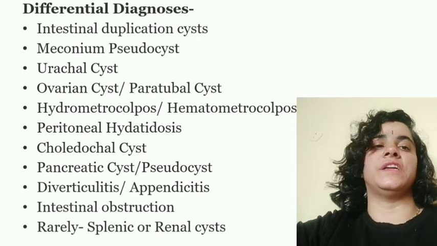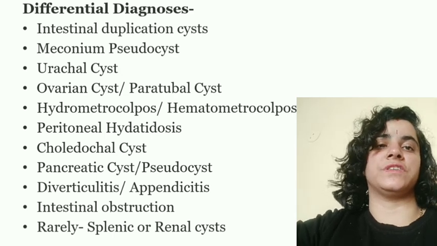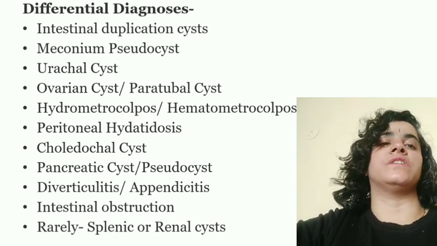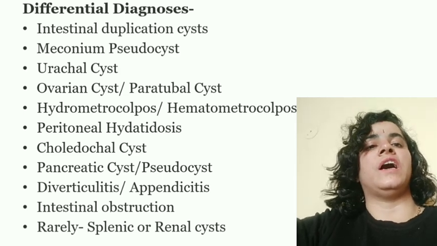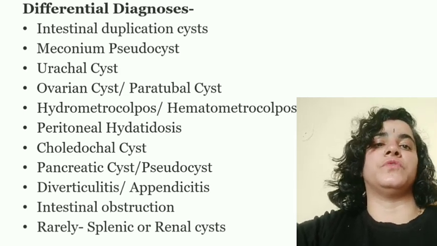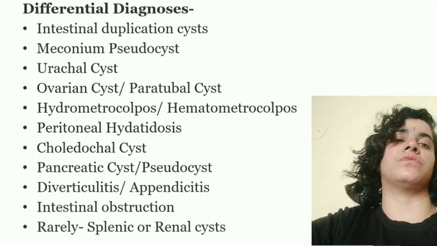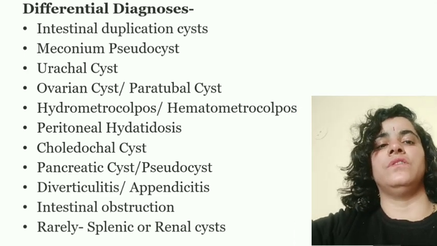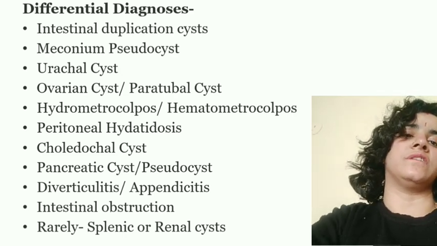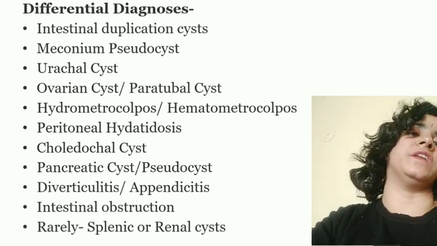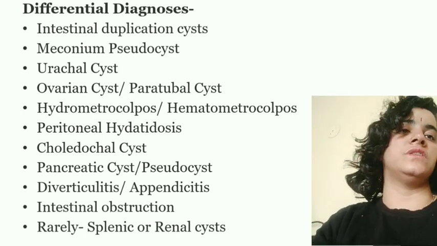Differential diagnoses are very important for these patients. There can be an intestinal duplication cyst. Meconium pseudocyst can be a differential diagnosis, while urachal cyst, ovarian cyst, and paratubal cyst are also common in the pediatric age group. Hydrometrocolpos and hematometrocolpos can be other differentials, while peritoneal hydatidosis or choledochal cyst, pancreatic cyst or pseudocyst. Then diverticulitis, appendicitis, or rarely splenic and renal cyst can be the differentials for this cystic lesion.